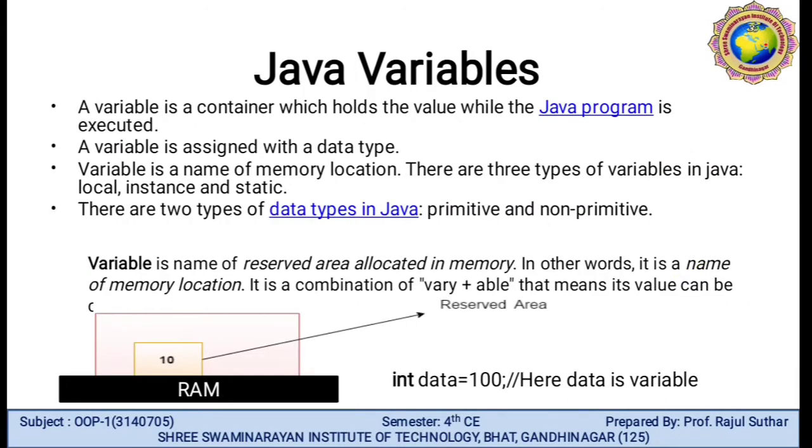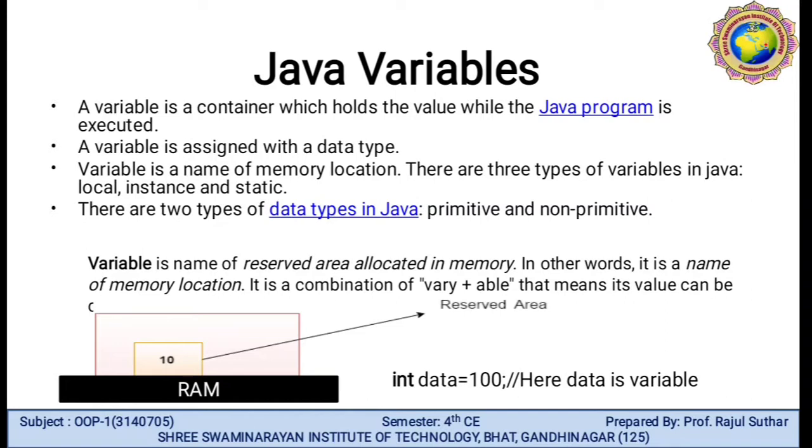Java variables. What do you mean by variables? A variable is a container which holds a value while the Java program is executed. A variable is assigned with a data type. A variable is the name of a memory location. There are three types of variables: local, instance and static variable. There are two types of data types in Java. The first one is a primitive data type and the second one is a non-primitive data type.